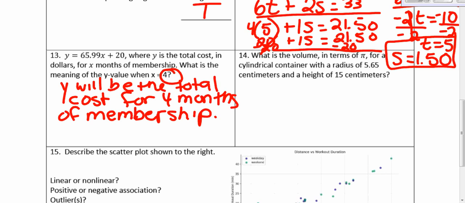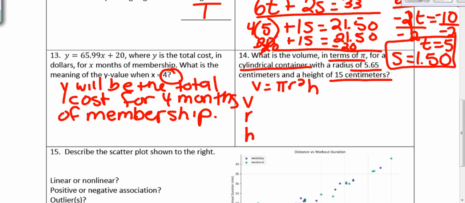Number 14, what is the volume in terms of pi for a cylindrical container with a radius of 5.65 centimeters and a height of 15 centimeters? So we know our equation for a cylinder is V equals pi r squared h. I'm going to write a little key of my variables, V, r, and h. They're asking what is the volume, so I'm solving for the volume. The radius is 5.65 and the height is 15.